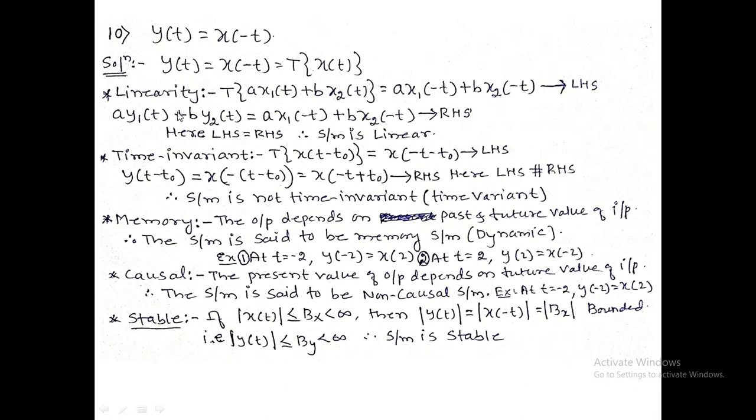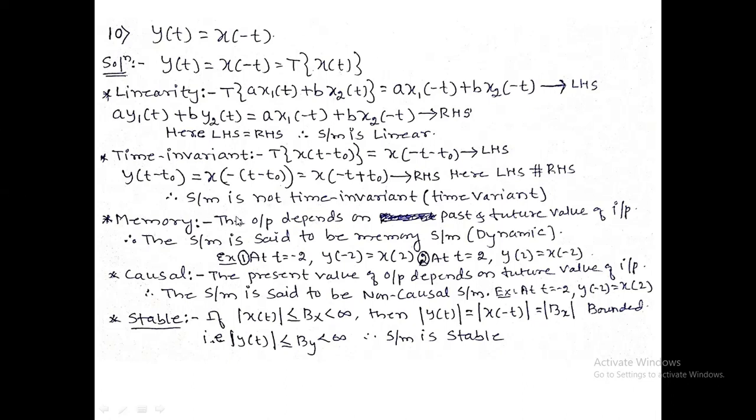y of t is given, I have to calculate y of t minus t naught. Just replace t by t minus t naught. x of minus of t minus t naught. This is minus t, minus into minus plus t naught, minus t plus t naught. Comparing LHS and RHS, both are not equal. System is not time invariant.